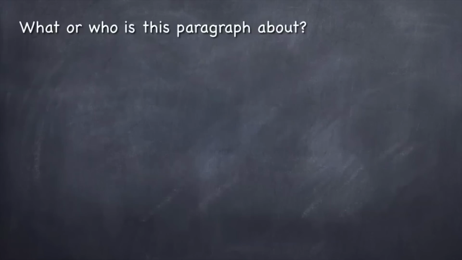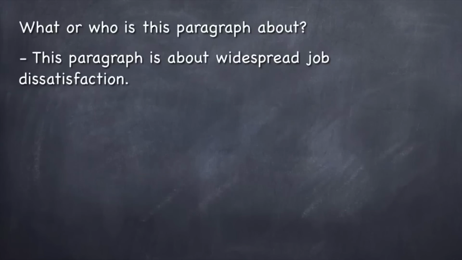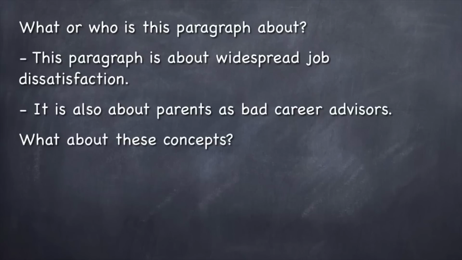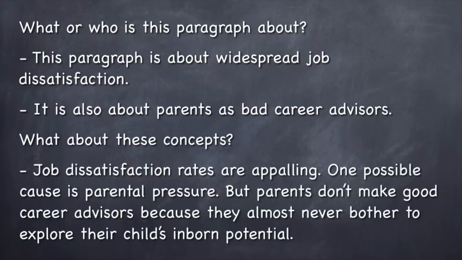Let's summarize it. What or who is this paragraph about? This paragraph is about what? It is about the widespread job dissatisfaction around the world. 85% of people around the world are dissatisfied. It is also about parents as bad career advisors, more specifically. So what about these concepts? Well, job dissatisfaction rates are appalling. It's 85%, they are appalling. One possible cause is parental pressure. But parents don't make good career advisors because they almost never bother to explore their child's inborn potential.